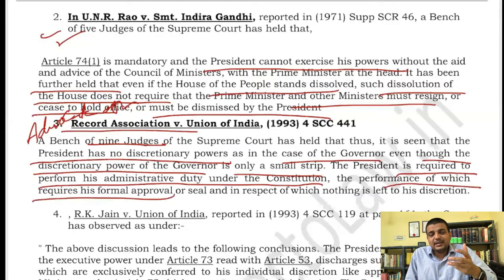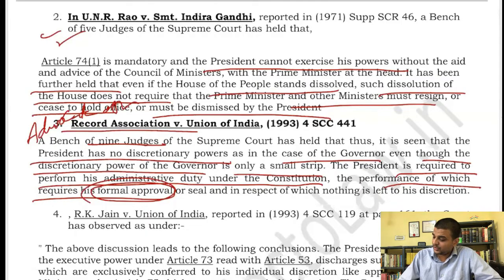They cannot actually come up with his or her own policy that, okay, this should be done. They cannot do that. Understood? Okay, so that is a very interesting case. Again, it was a 9 judge bench case. So it is a very important ratio.